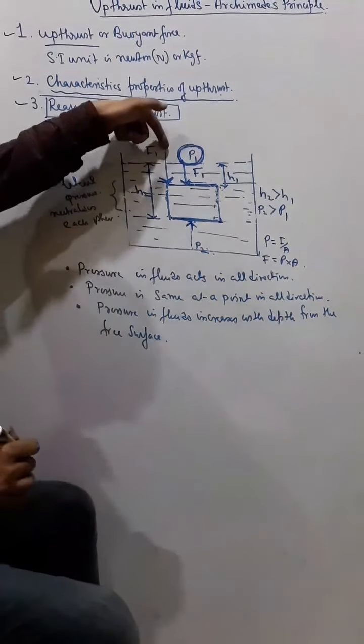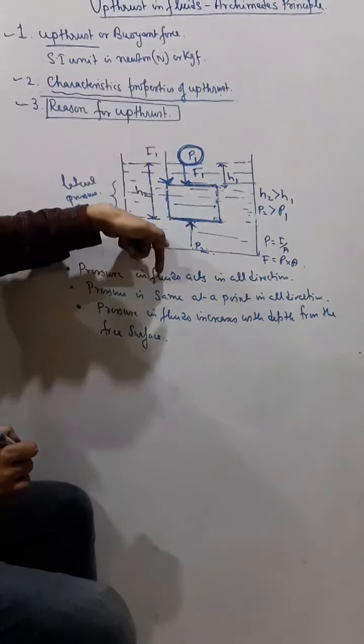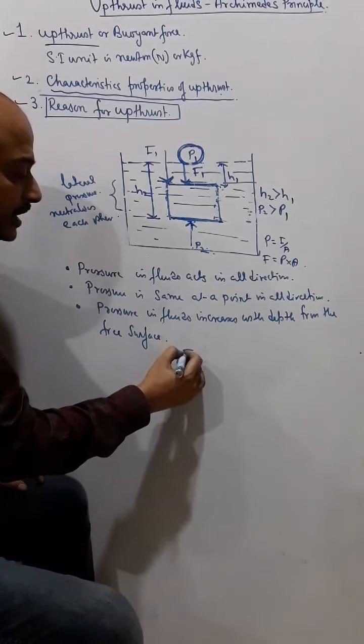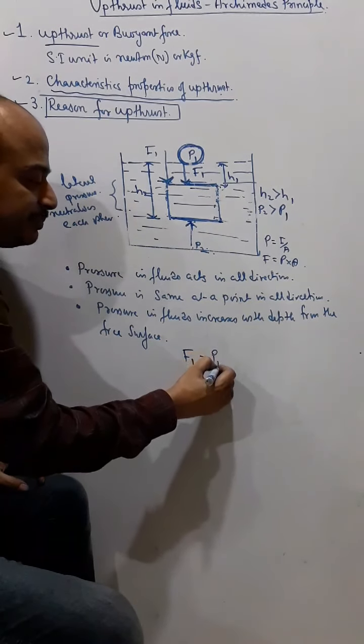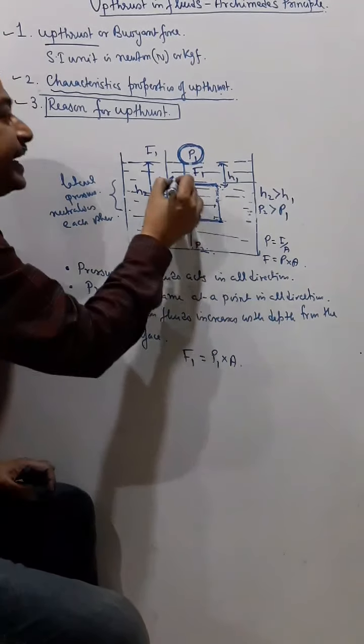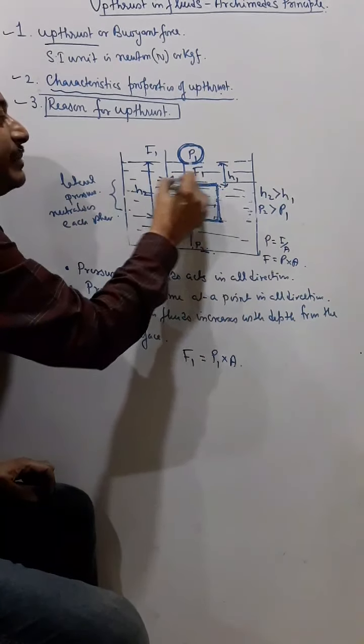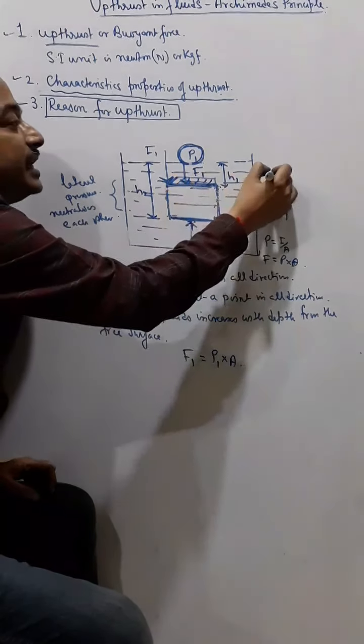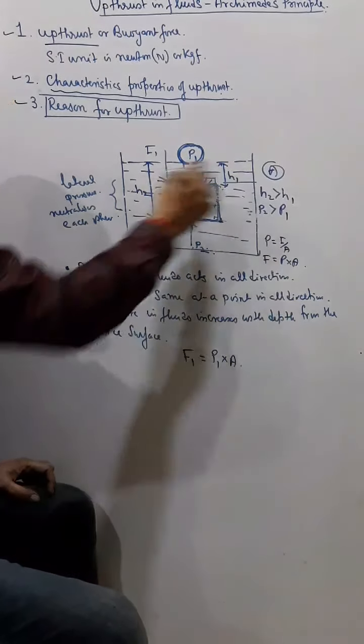So there will be a downward thrust due to this P1, and this F1 will be pressure into area. Let the area of the cross section be A. I am taking that area as A, area of the surface.